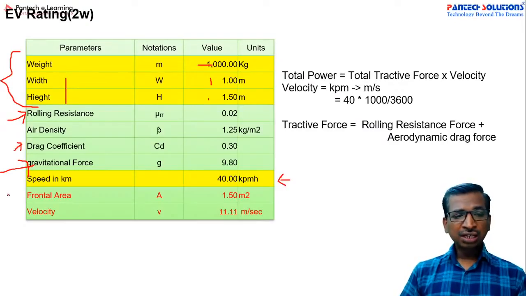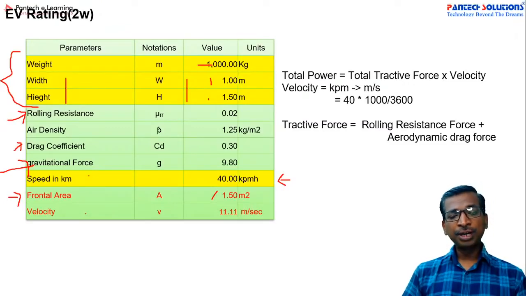First you have to calculate the frontal area. If you multiply width and height, you get the frontal area. And from the kilometer per hour to meter per second conversion, you will get a value for this one.